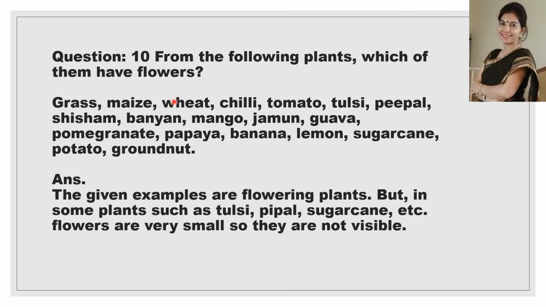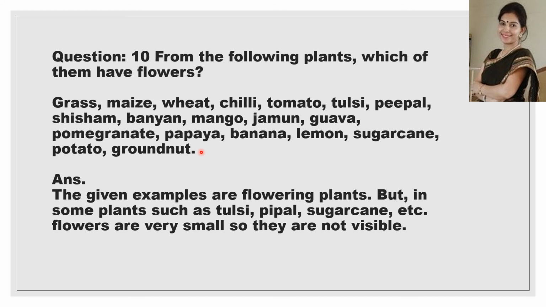Now the 10th question. From the following plants, which of them have flowers? Grass, maize, wheat, chili, tomato, tulsi, peepal, shisham, banyan, mango, guava, jamun, pomegranate, papaya, banana, lemon, sugarcane, potato and groundnut. So all these plants are called flowering plants. All of these plants have flowers.